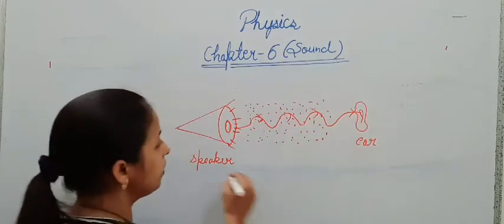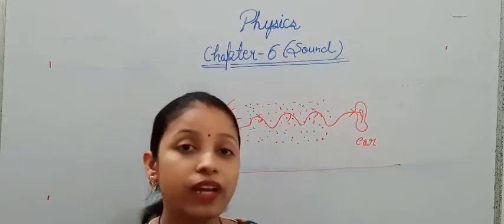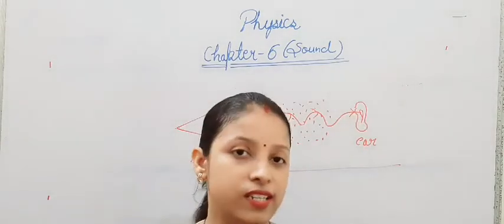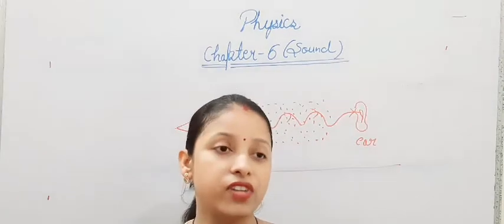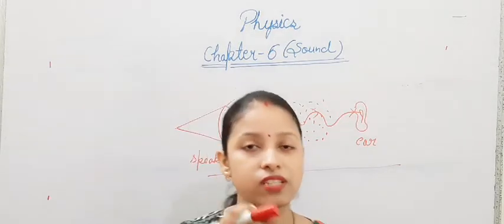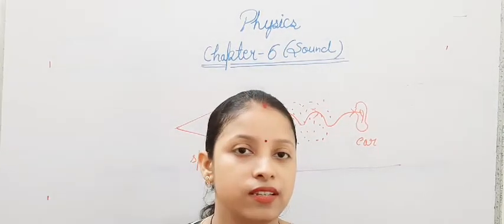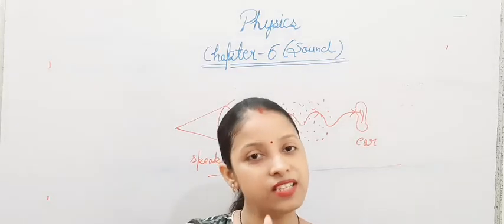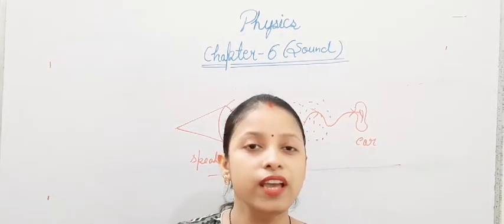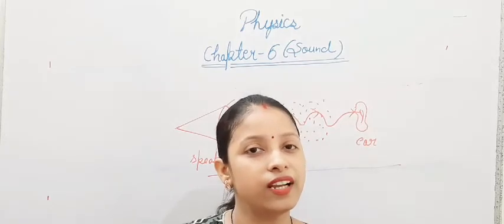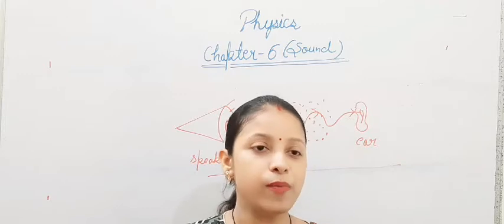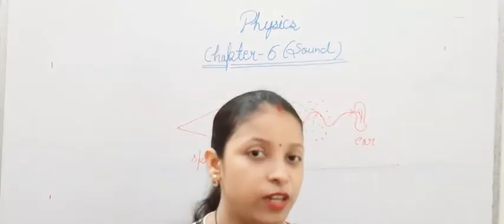You can see here, this was an example. When I am speaking, you are listening. How are you listening? When I speak, I transfer the sound energy to the surrounding air particles near my mouth, and those particles are continuously moving and colliding with the next particle, passing their energy to it. The next particles provide their energy to the next front particles.